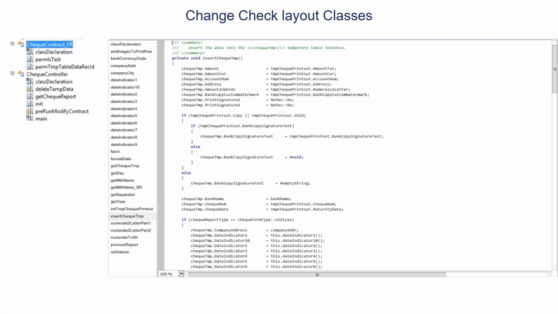Every organization would have some or other requirements based on the bank and their bank details. We might have to change the layout here and there. So we can always customize these three classes, the contract, controller, and the DP class, to make the check of the organization match the banking standards.